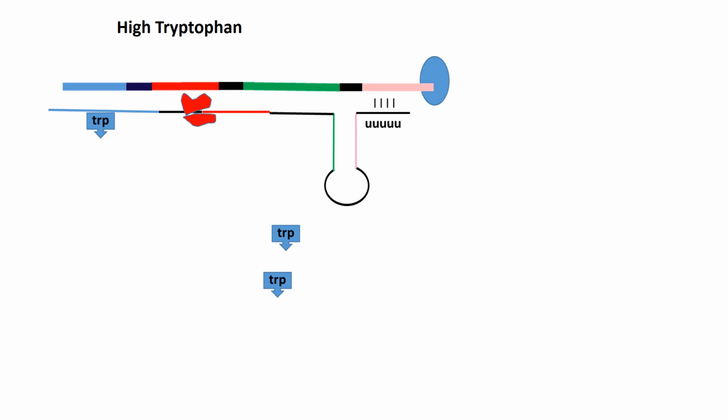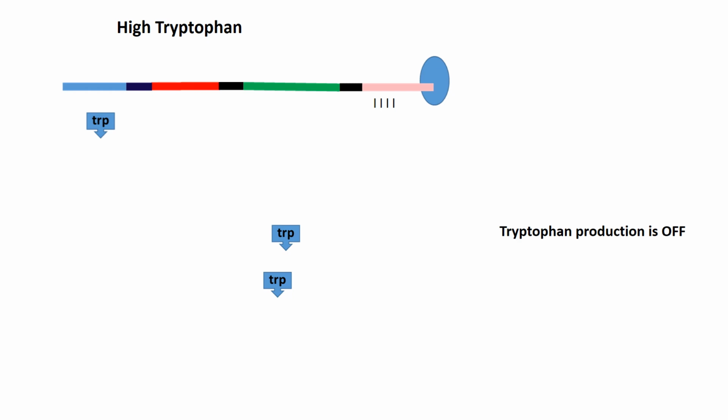Thereby, the RNA falls off the transcription bubble from the DNA. Therefore, the transcription of the structural genes does not take place. Thereby, the tryptophan production is turned off. Since the tryptophan production is turned off when the 3 and 4 hairpin loop structure is formed, this loop is called the terminator loop. This is how the transcriptional attenuation helps in the regulation of the trp operon.